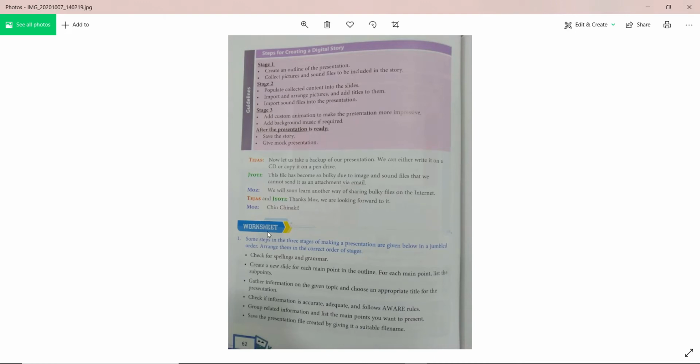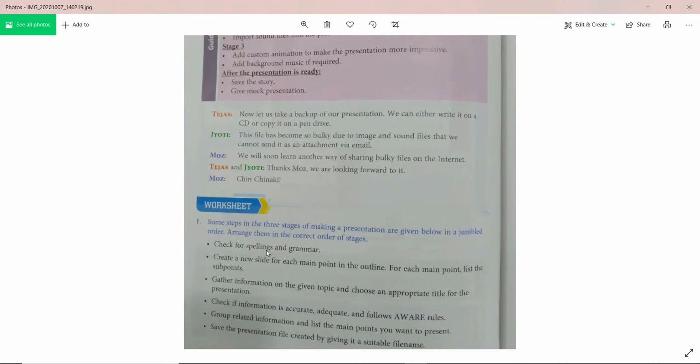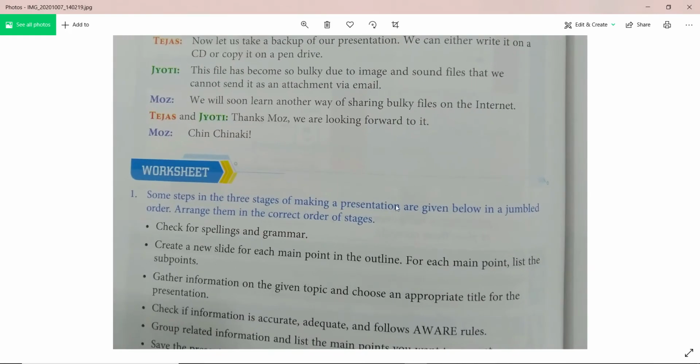So here in the worksheet you see question 1. What is given? Some steps in the 3 stages of making a presentation are given below in a jumbled order. So here some steps are given. Check for spelling, grammar; create a new slide for each main point, or outline for each main point, list subpoint; gather information on given topic and choose appropriate title for the presentation; check if information is accurate, adequate, and follow our rules; group related information, list the main points you want to present; save the presentation file created by giving a suitable file name.